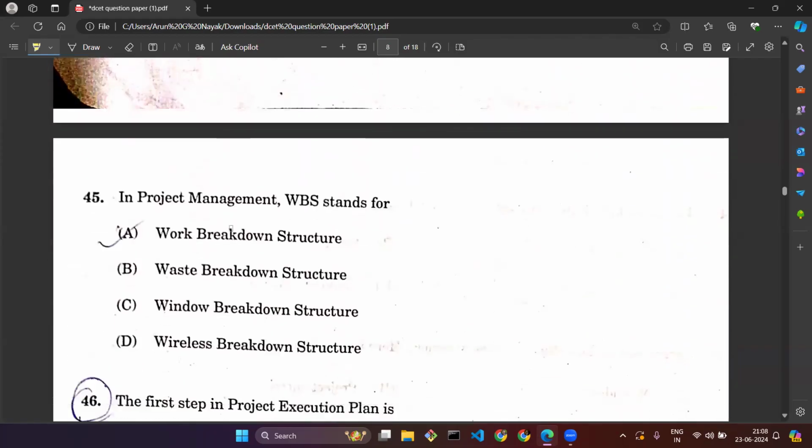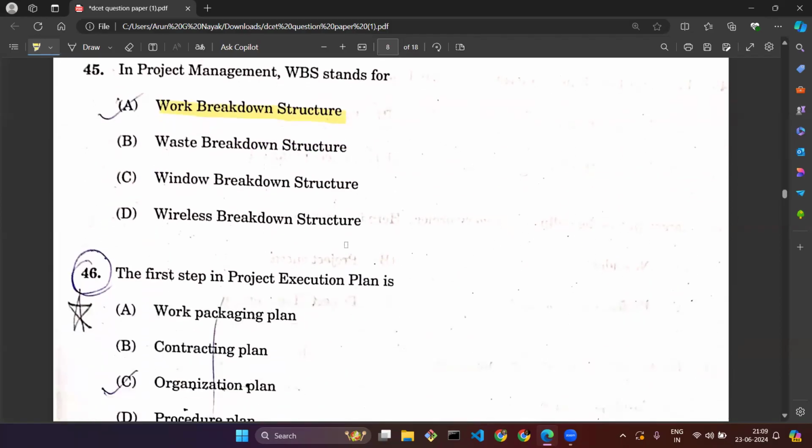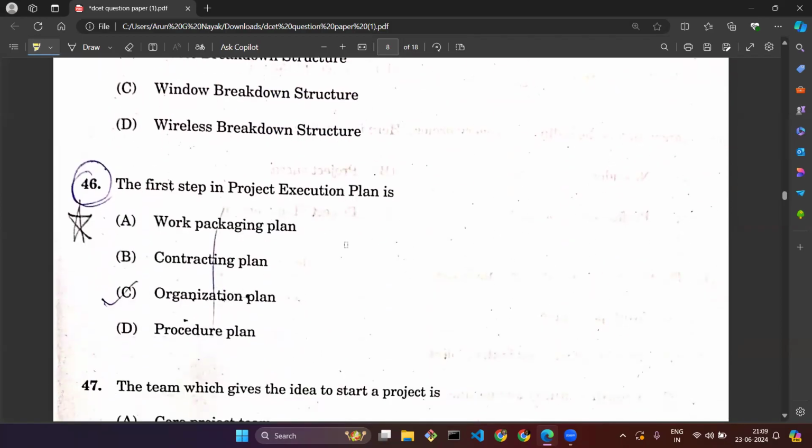Question number 45. In project management, WBS stands for. Again, as I told, these acronyms are very important. WBS stands for work breakdown structure, meaning the structure in which you are going to break down the work. Question number 46. The first step in a project execution plan is.